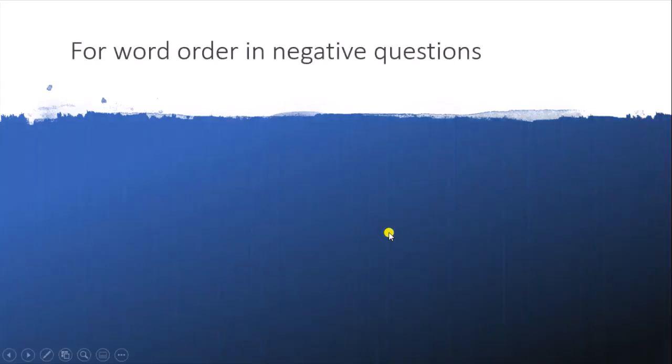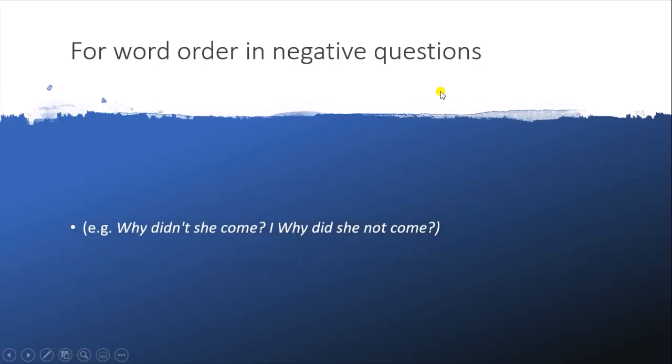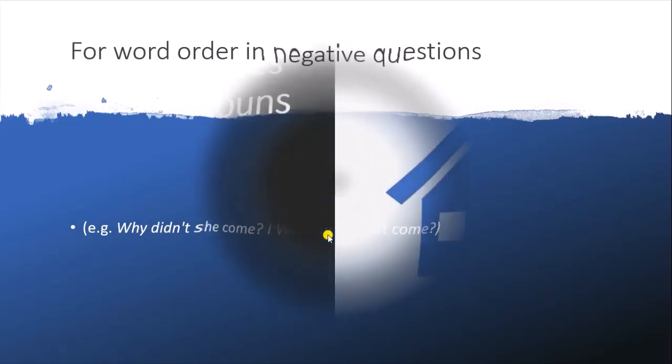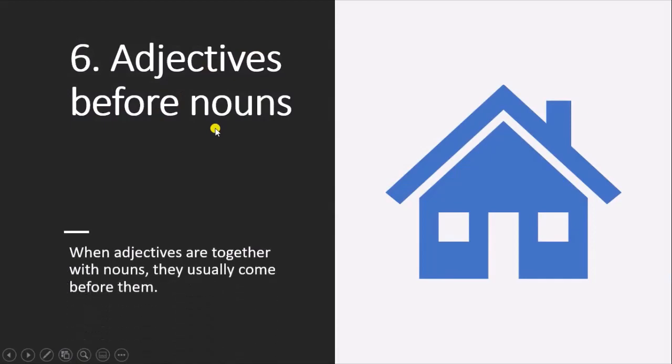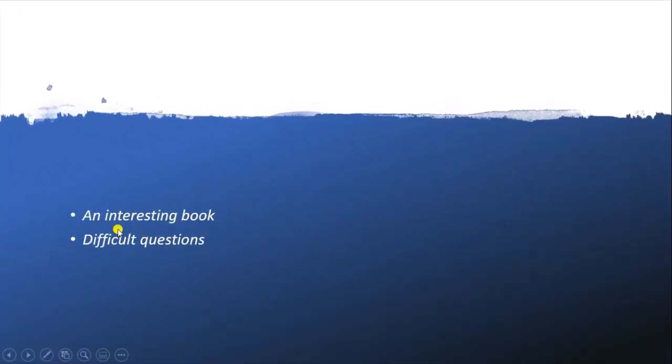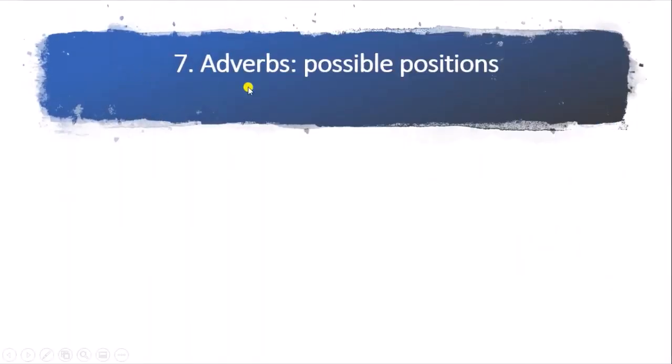There is an exception for word order in negative questions, like: why did not she come, or why did she not come. Next, what is the position of the adjective? Adjectives are used before the noun in the sentence. For example, an interesting book, where interesting is an adjective and book is a noun; difficult is an adjective, while questions is a noun.